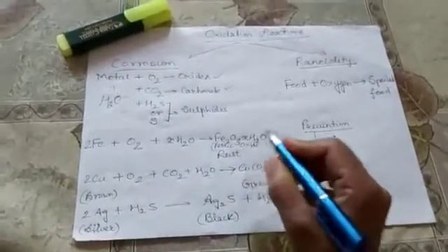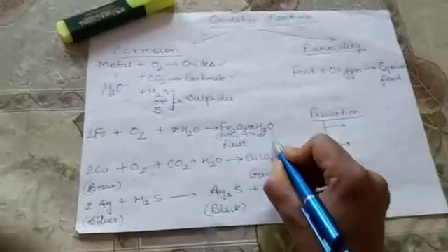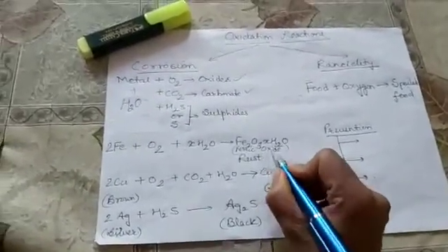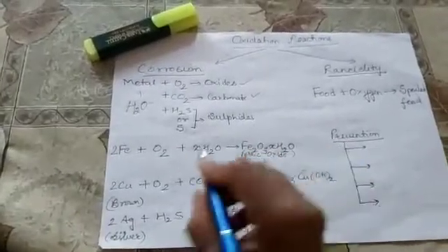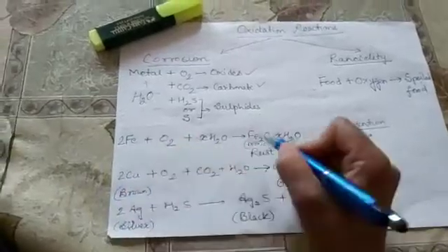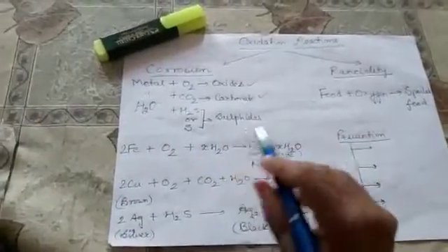Rusting is a very common process visible to us in our surroundings, but the term rusting is only used with the metal iron. We cannot use the term rusting with any other metal.